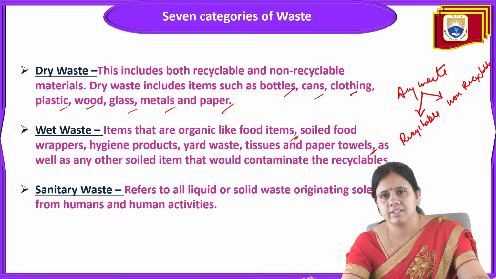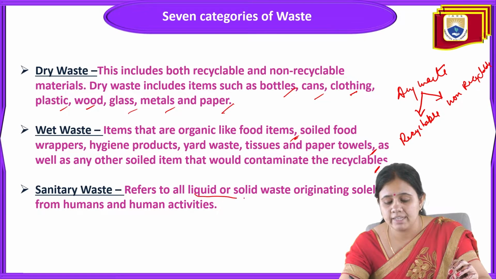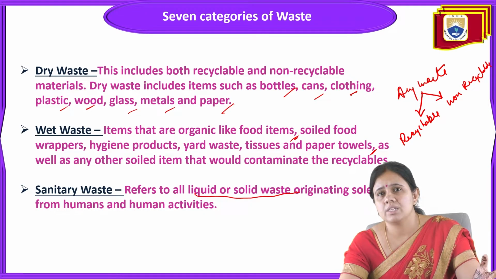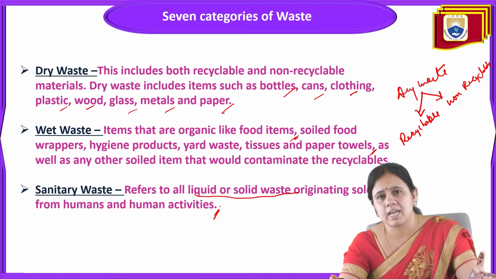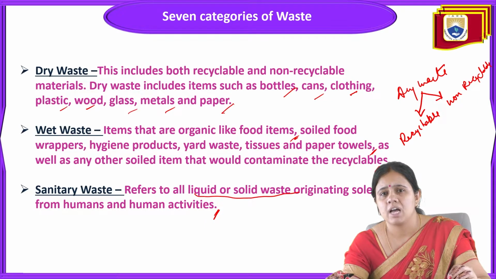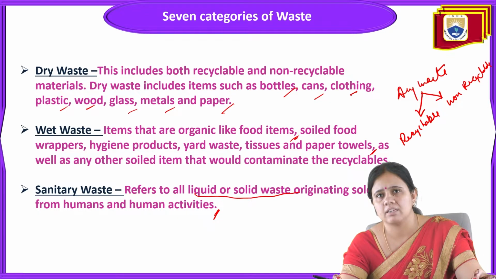Next is sanitary waste. It refers to all liquid and solid waste originating from human and human-based activity. So sanitary waste is liquid or solid waste generated from the washrooms or the toilet. So these are three categories: first dry waste, wet waste and sanitary waste.